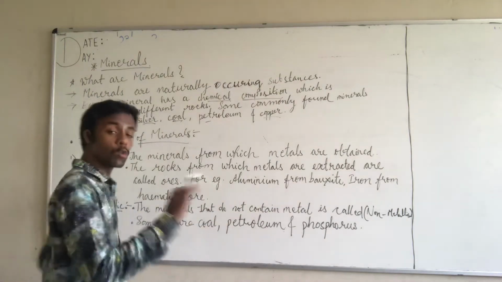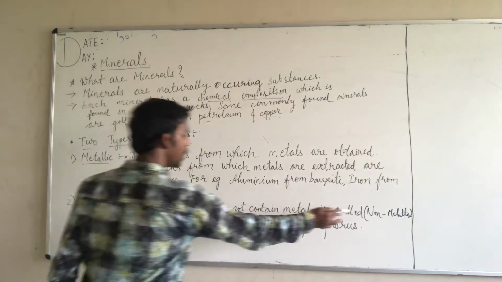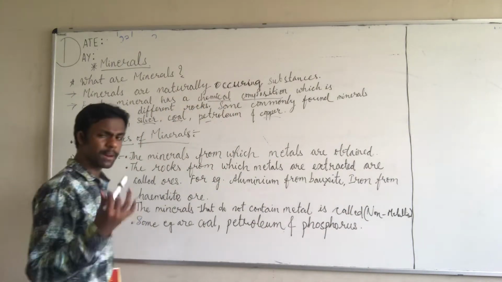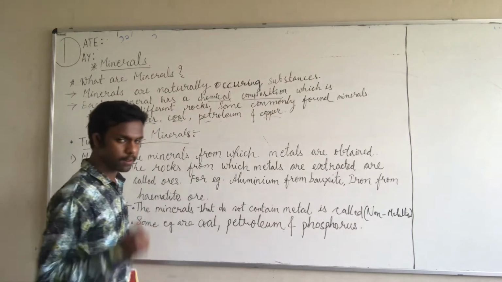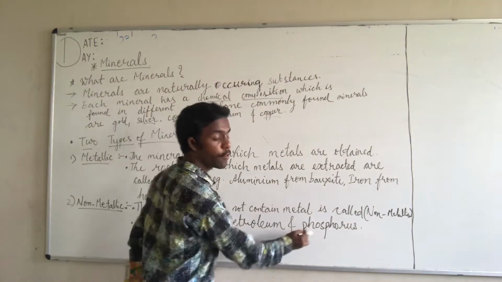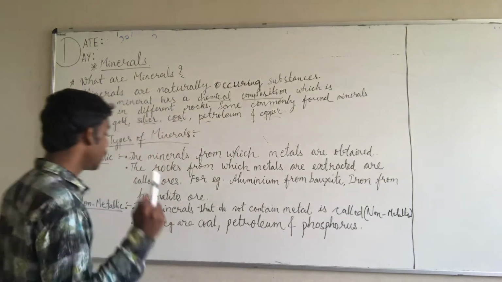So they do not contain metal. That is known as a non-metallic mineral. Some examples of non-metallic minerals are gold, petroleum and phosphorus.